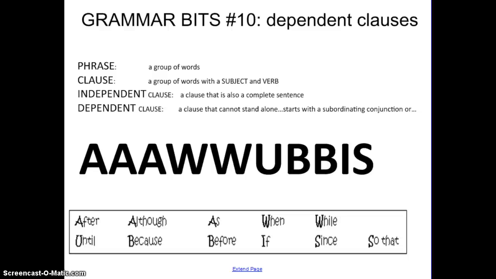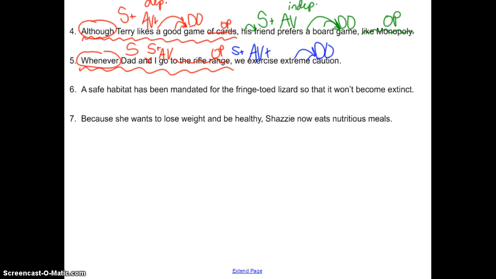Today we're reviewing what an awubis is, and the correct term for an awubis is what, Austin T? A subordinating conjunction. Very good. And so we look for subordinating conjunctions. We have a list in our binder that tells us what a subordinating conjunction is, and they help us find our dependent clauses, and that's what we were working on today.